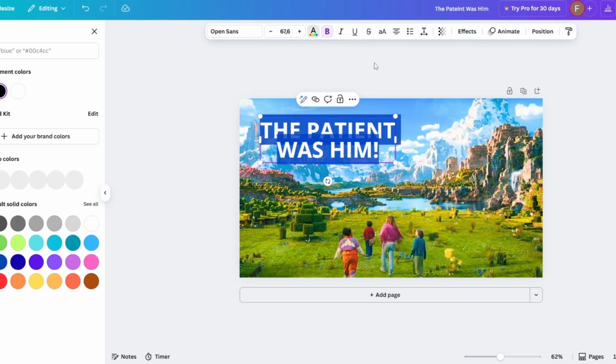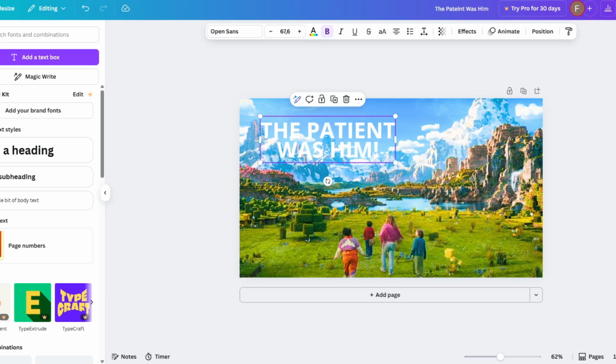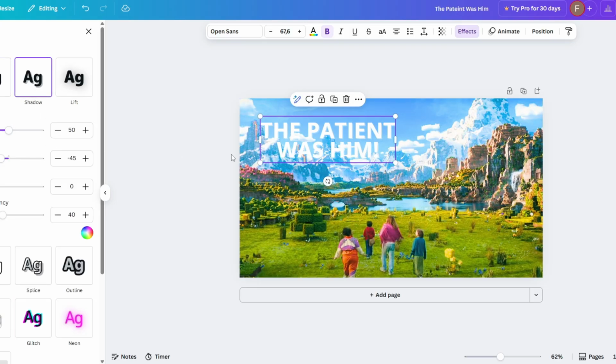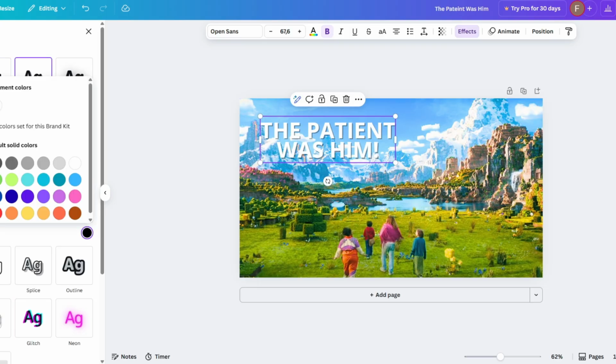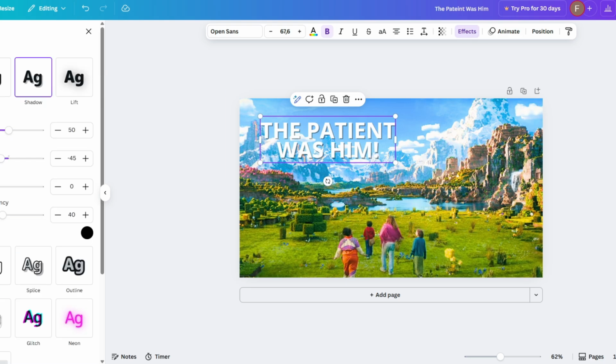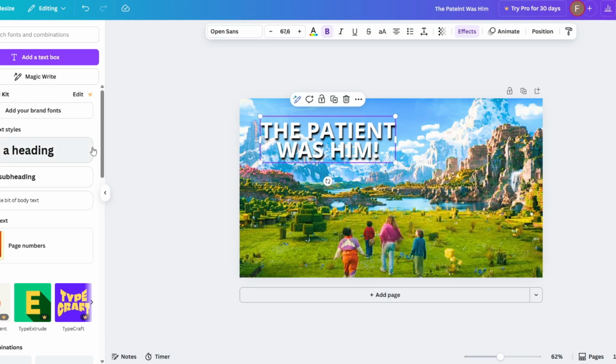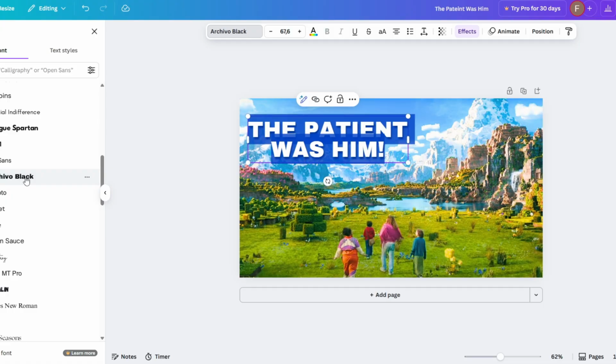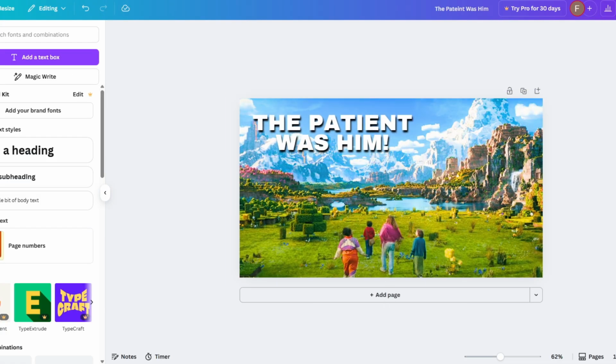Then I would make this white. There, and then I would add a shadow to it. So just click on effects here, click on shadow, and I would make sure that the color was black. And then I would usually make it blur a bit, take the transparency to full. Then you just want to choose whatever direction you want, kind of how the offset, just something like this. That looks decent. You might want to actually change the font to something that looks a bit better. But just something quick like this can work.